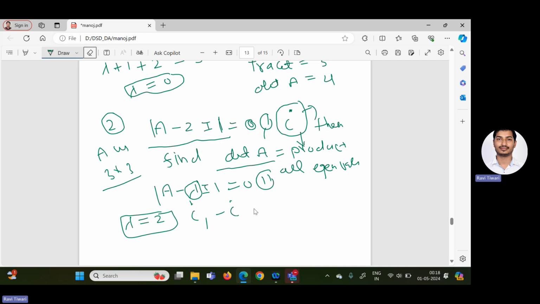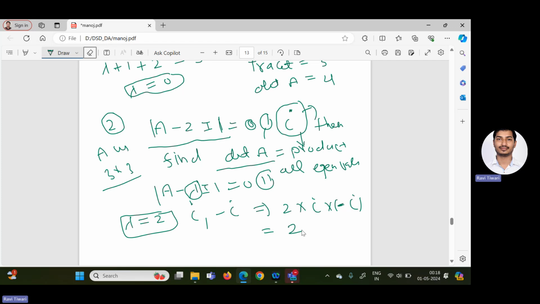Now the determinant is the product of eigenvalues. So 2 into i into minus i. We know that i into i is i square, which is minus 1. So minus, because 1 minus is already there, so minus minus plus 1, into 2. So the final answer we get is 2.